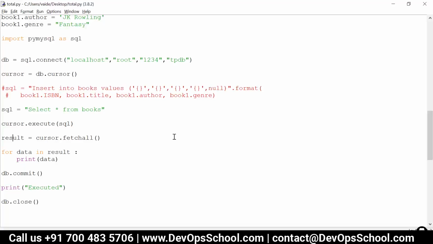Now, if you are working on an Oracle database or Postgres, whichever database you are working on, you can install that module in your Python environment and import it in your file. There are a lot of databases, and for each database there is a different connector. They are not inbuilt when you install Python. Whichever external modules you need, you can install them using some commands and import them in your environment. So the db.commit that you are mentioning is like just pressing an enter button, and it is like just execute only, right?